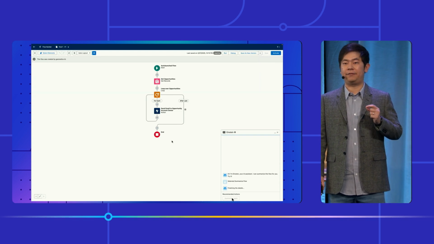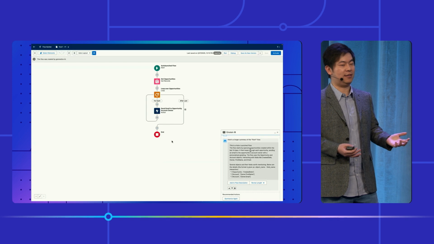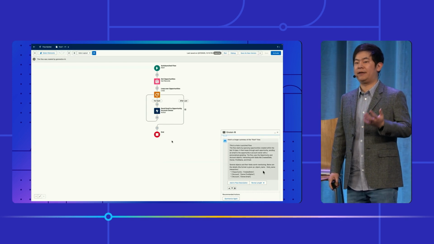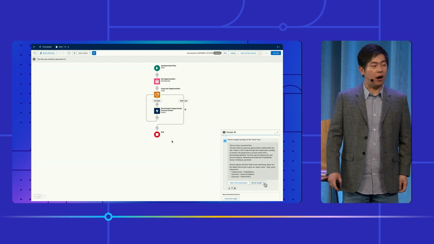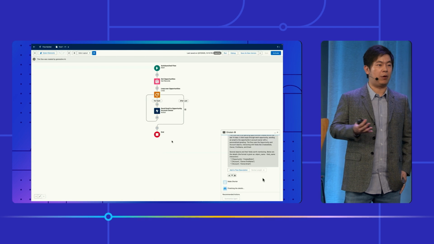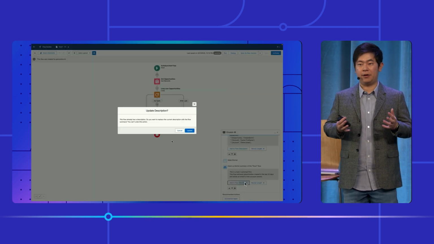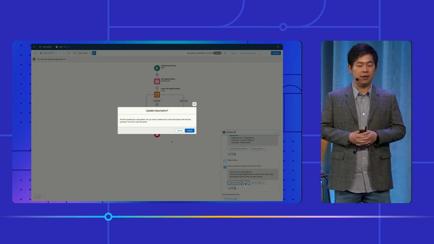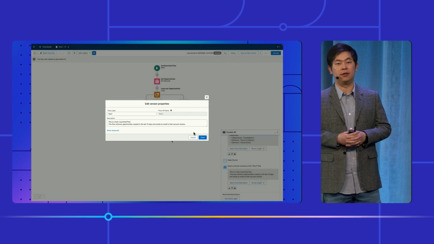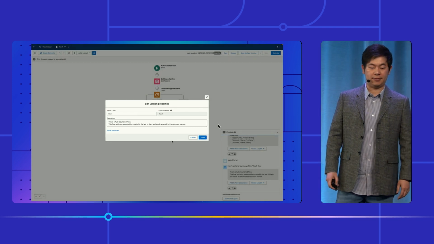With just a few seconds, you can see the magic happen. The AI is describing this flow for you. It can also list all of the details, like the objects and fields. And also, you can change the length of the details. First, I want to make it shorter. Again, with just a few seconds, we will give you a very simple description of this flow. You can simply click on the button to add it to your flow description. So in the future, you don't need to do anything about writing the flow description by yourself anymore.